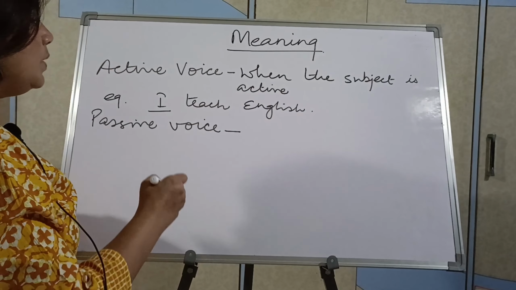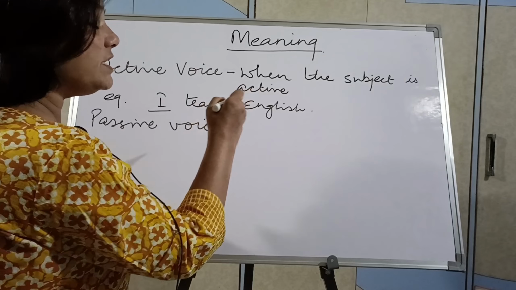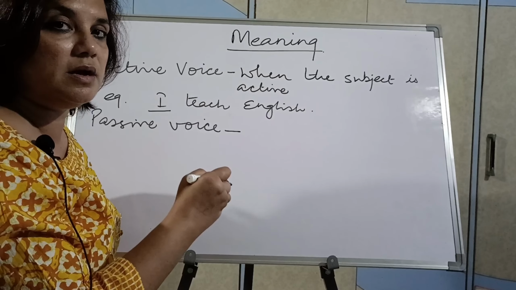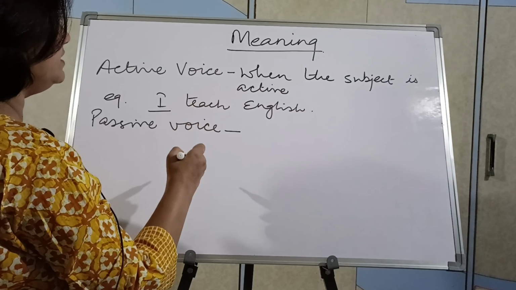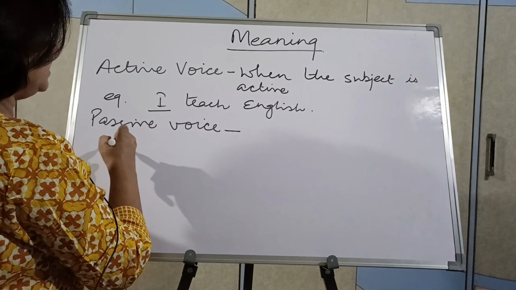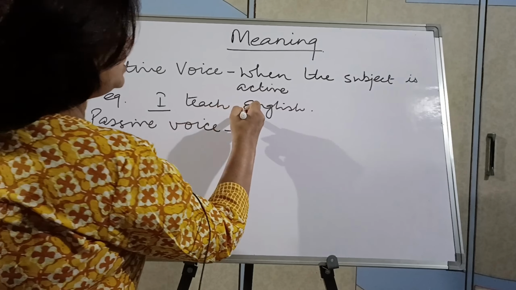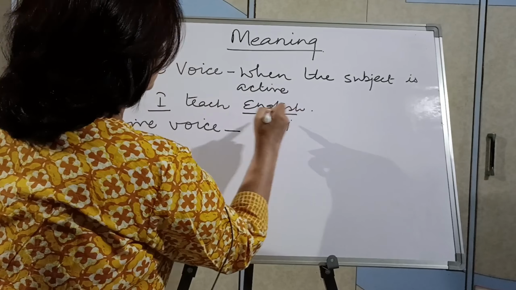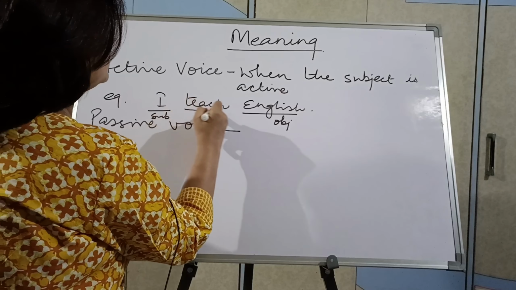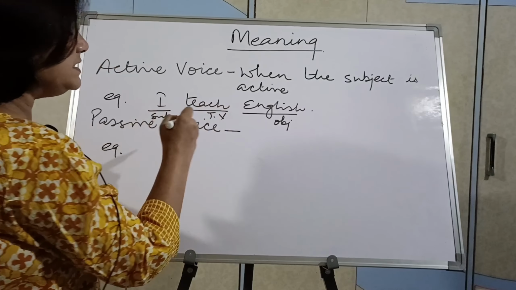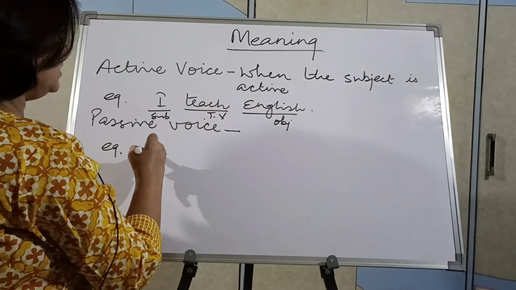Passive voice is when the object will become the subject and work is done upon it. Suppose I have to change the same sentence into passive voice. This is the object, this is the subject, and this is a transitive verb. So for passive voice, the object will become the subject.